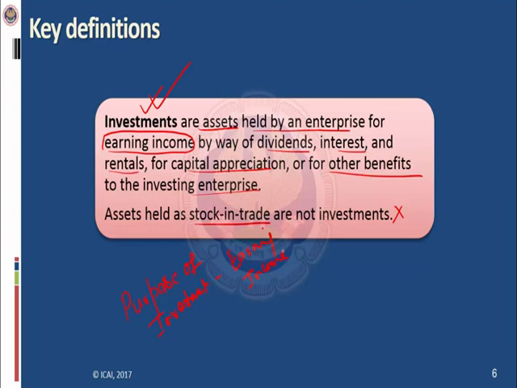So the intention and purpose is earning income. And what is the form of income? The form of income could be interest.